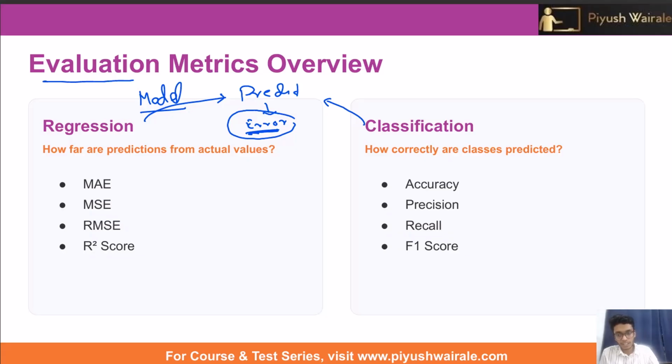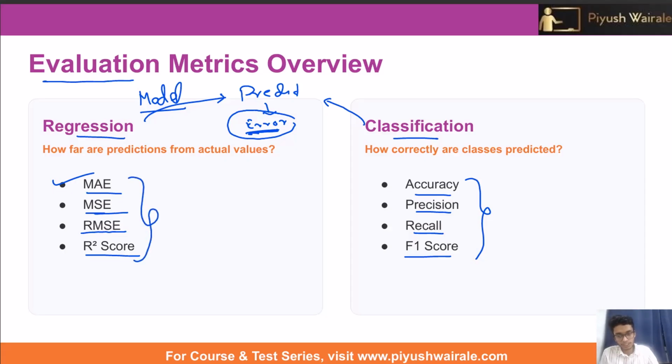In regression, we use these metrics: this stands for mean absolute error, this stands for mean square error, this stands for root mean square error, and then this is the R2 score. And in classification, we use accuracy, precision, recall, and F1 score. We will get into the depth of all this in upcoming lectures. For right now, just try to remember that in regression we use these four metrics, and in classification we use these four metrics.